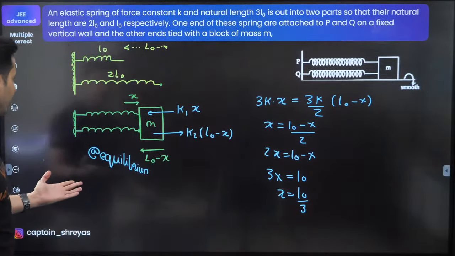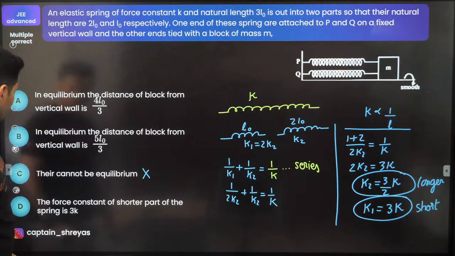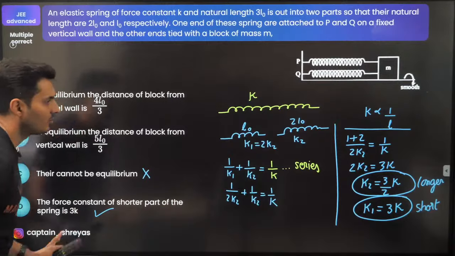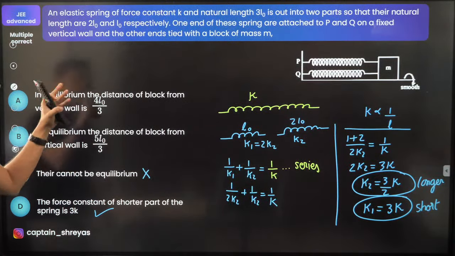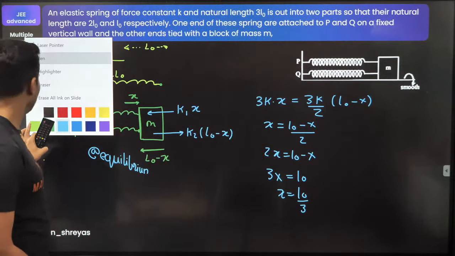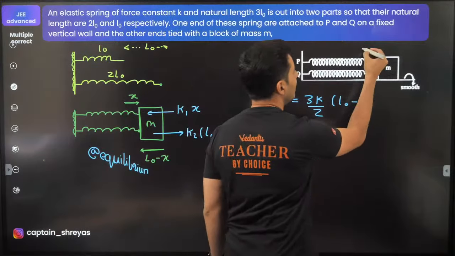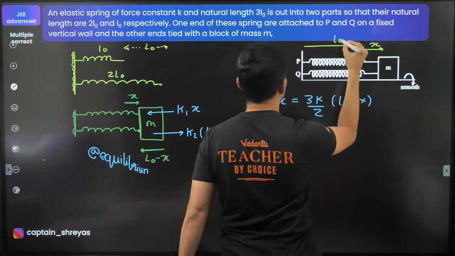So let's try to see whether our options match. They cannot be in equilibrium. This is wrong. This option anyways was correct from here. Out of these two, the distance of the block from the wall. Oh, the distance of the wall from the block. So that distance will be not just x, it will be x plus the original L0.